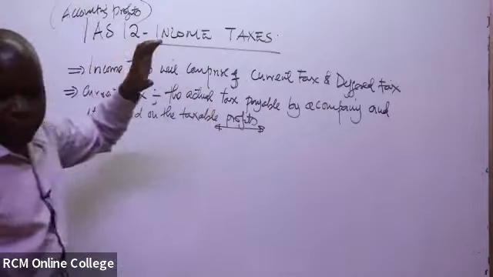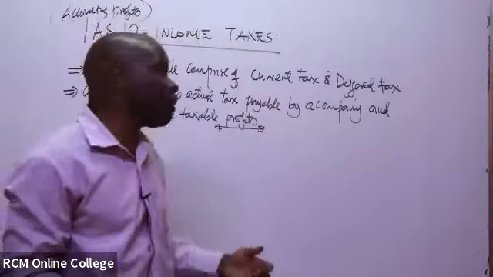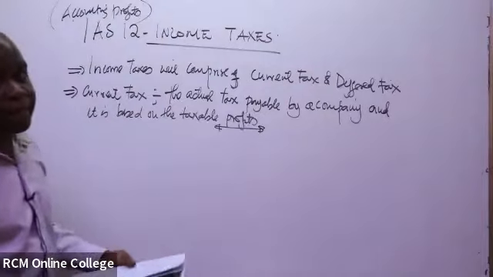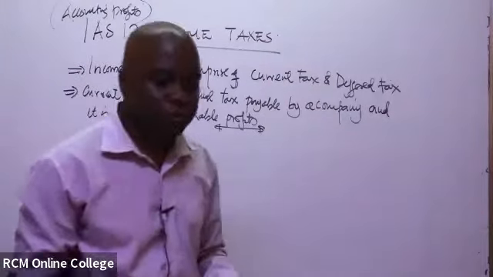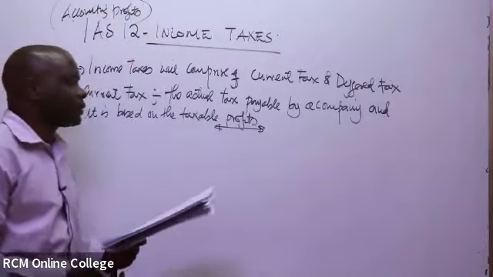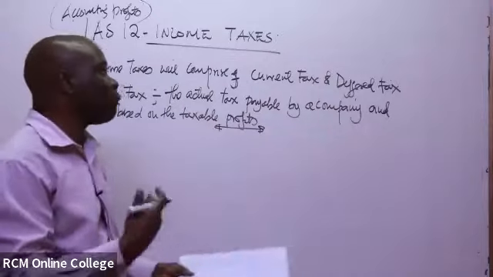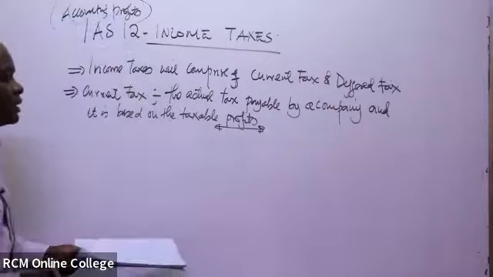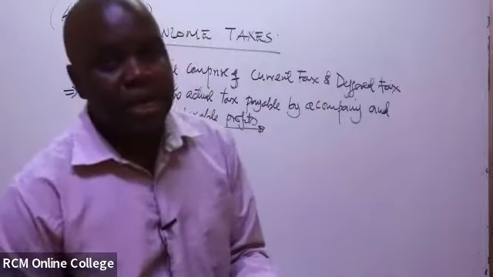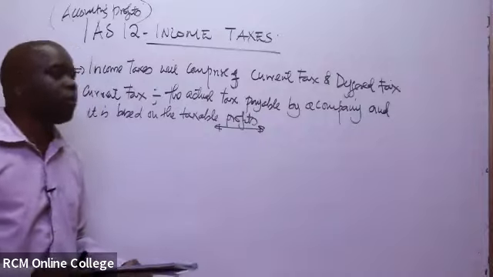For example, anyone who has already learned about public finance and taxation will be told that to determine which amount of profits you'll charge what we call corporate tax, you'll have to recompute the profit to be taxed. Maybe you'll add back what we call disallowable expenses.